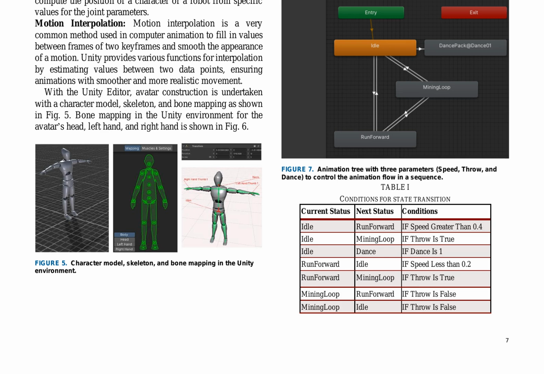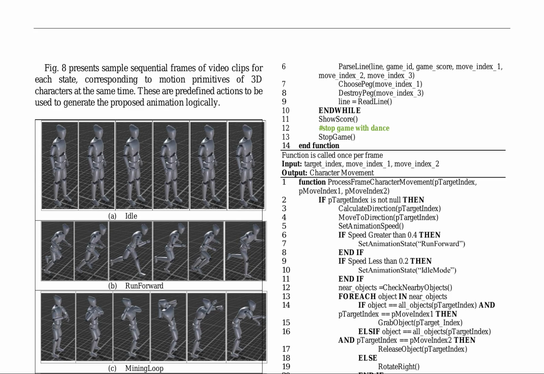Animation rigging allows users to create and organize constraints based on a logic described in the C# Animation API. Inverse kinematics (IK) is an essential process for computer animation and robotics, used to determine variable joint parameters of a character's motion. Motion interpolation is a common method used in computer animation to fill in values between frames and smooth the appearance of motion. The Unity editor is used for avatar construction with a character model, skeleton, and bone mapping. An animation tree is used to simplify animation, integrating animation clips with given parameters and transitions between states.